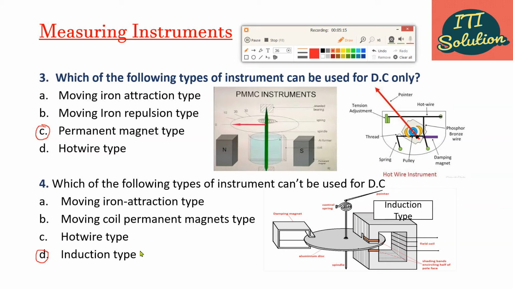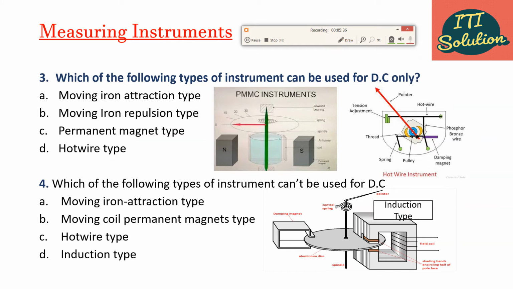Induction type instrument can be used for AC only. MI type instrument and hot wire type instrument can be used for both AC and DC. MC type instrument can be used only for DC. Clear? Okay, next question.